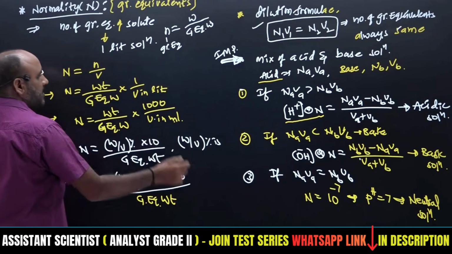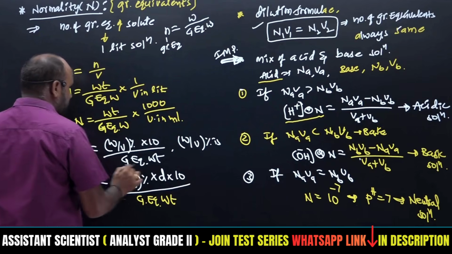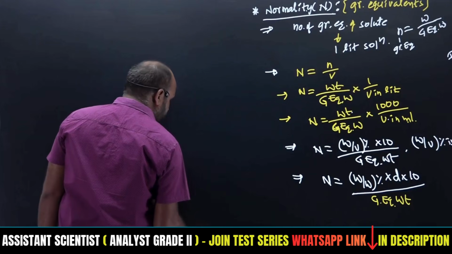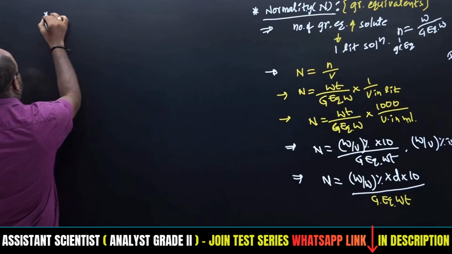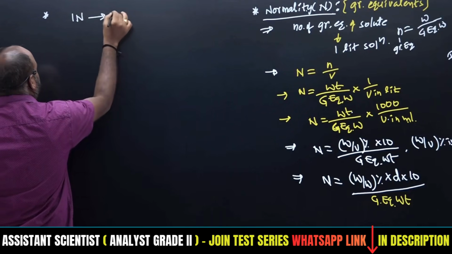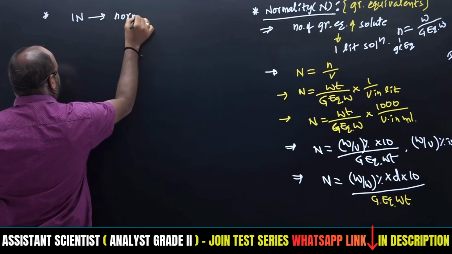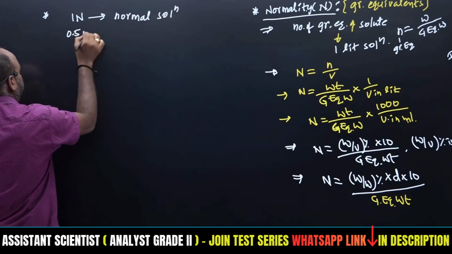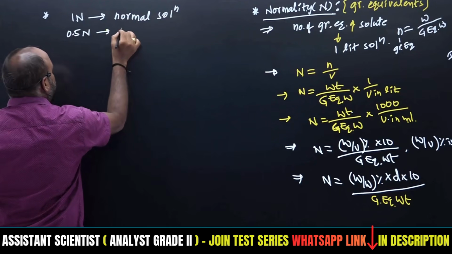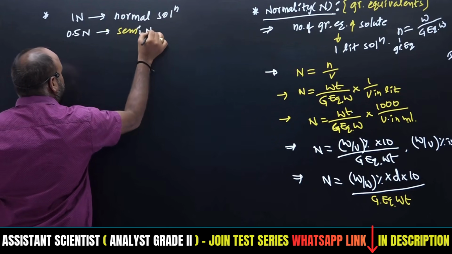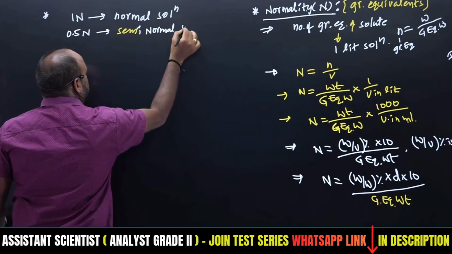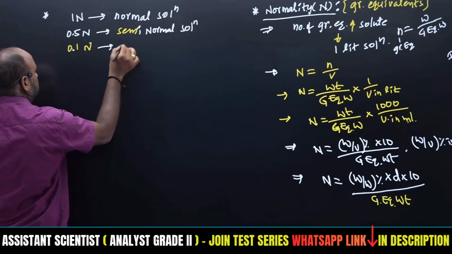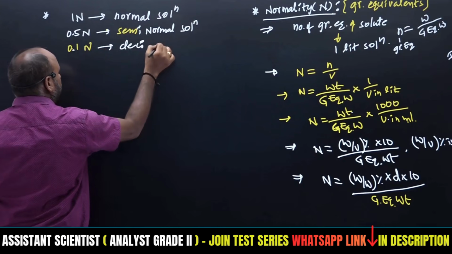Similar to molarity, one more thing we have to write here. If 1 N is there, that is called a normal solution. 0.5 N is a semi-normal solution. 0.1 N is a deci-normal solution.